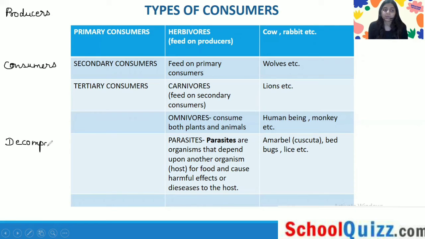I told you that consumers are of different types. These are the consumer categories: primary consumers, secondary consumers, and tertiary consumers. Just wait a second.